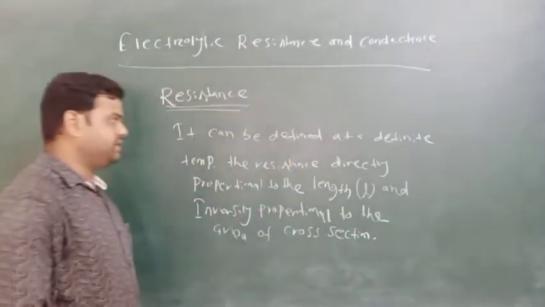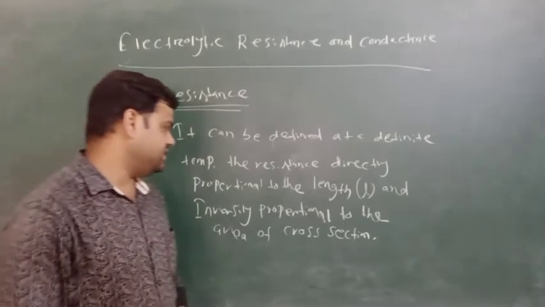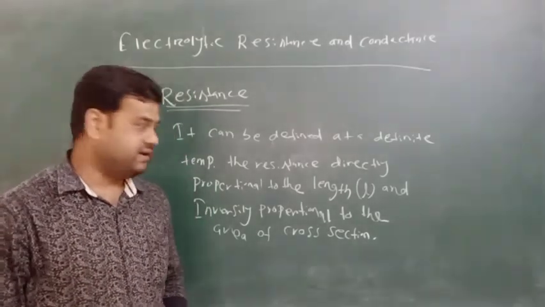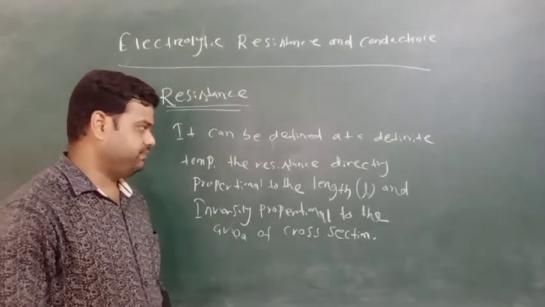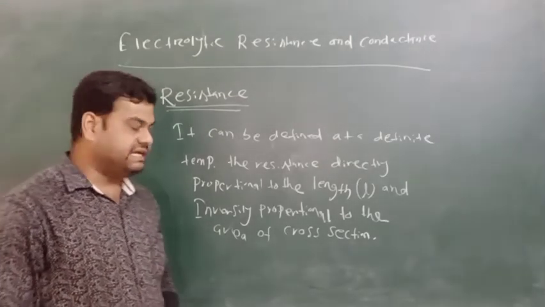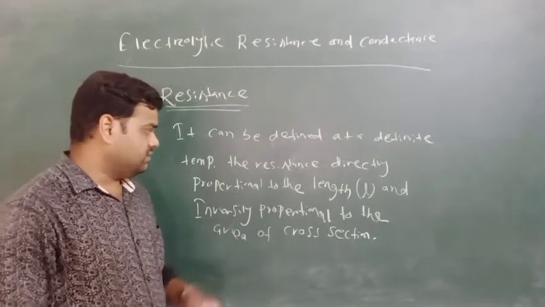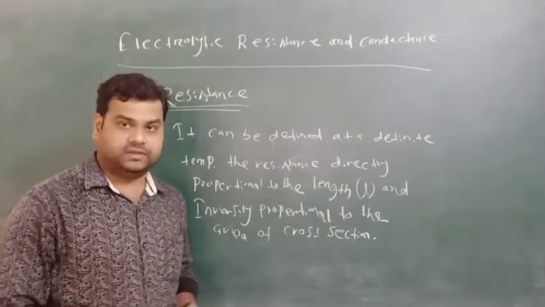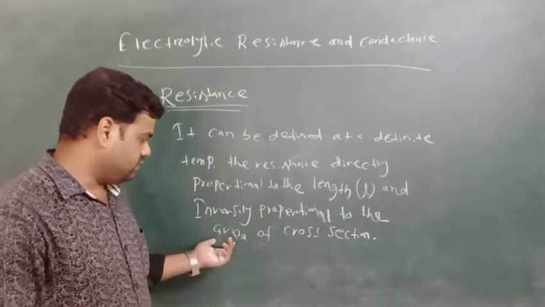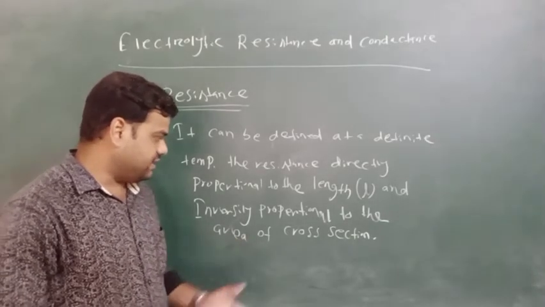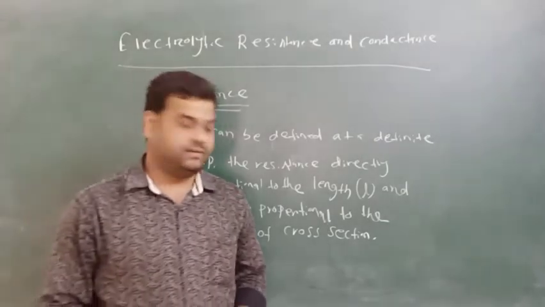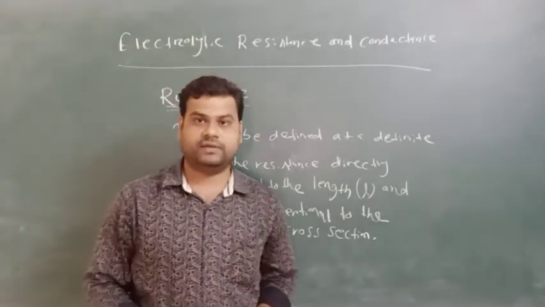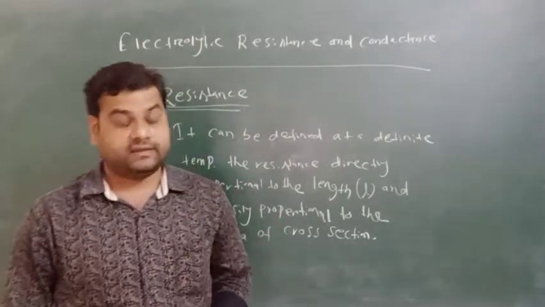So at a given temperature, the resistance is directly proportional to the length of the wire and inversely proportional to the area of cross section. Okay, so what do you mean by area of cross section? We know that the length of the wire is something we can see, but what is the area of cross section of a wire? Before knowing that, we have to know what the area of cross section is.